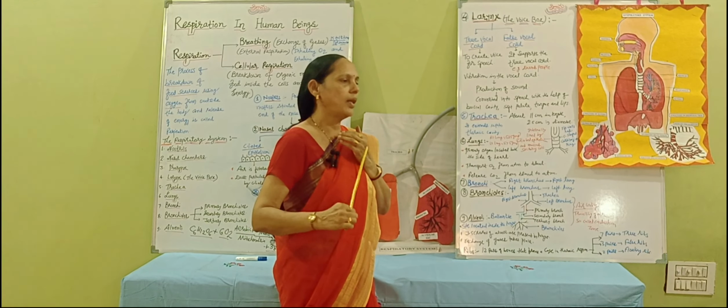Then the next one, what is the functioning? Vibration in the vocal cord produces the sound, and then sound is converted into the speech, and with the help of the buccal cavity, soft palate, tongue and the lips, we are able to speak. Now the next point is the trachea. This is the trachea.